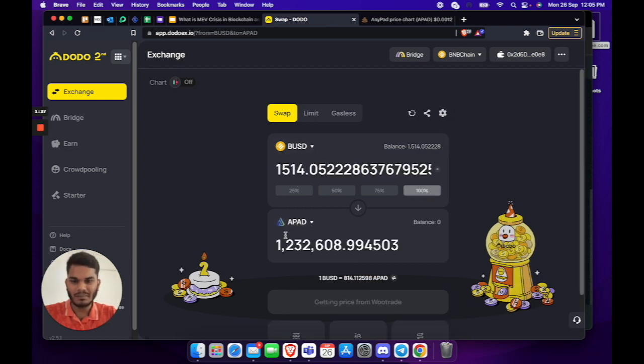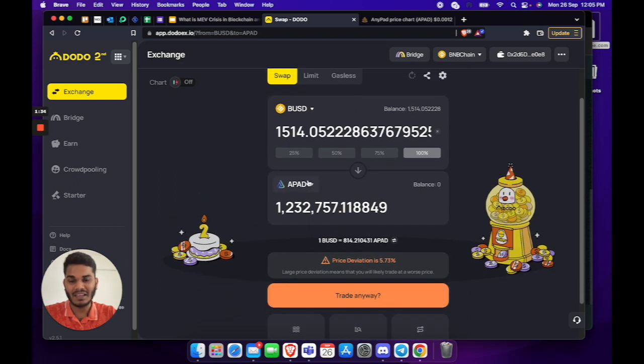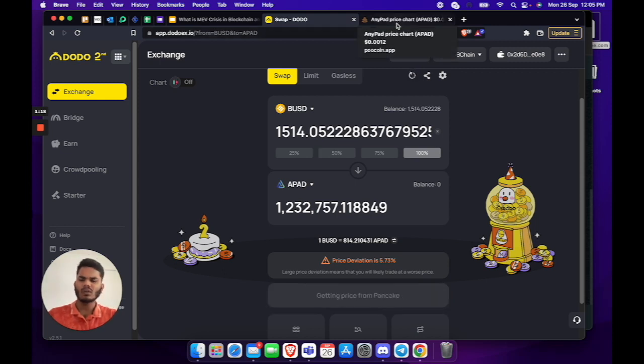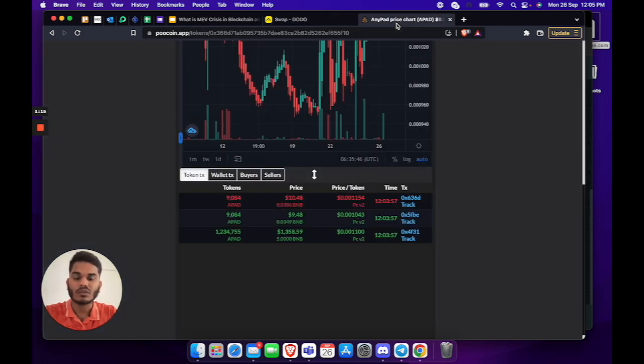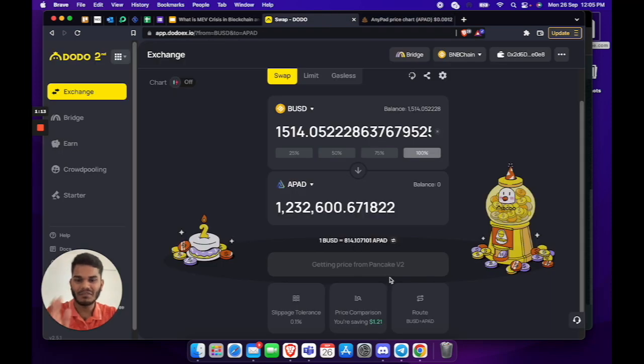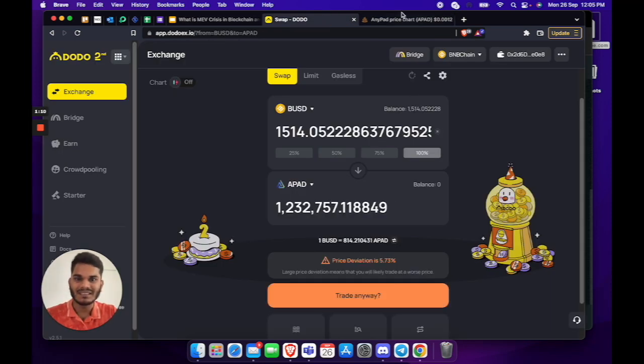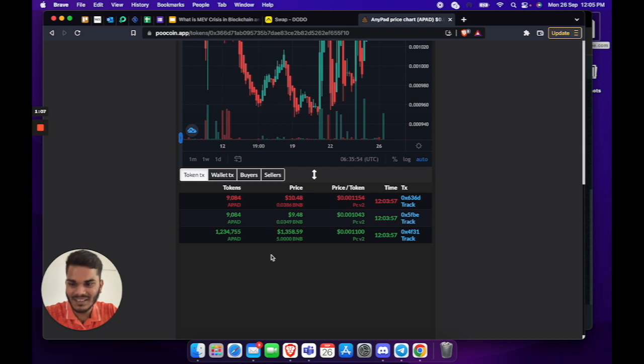Let me show how many tokens I can actually buy right now, which is 1.23 million. So around 120 to 130k AnyPad tokens was the deviation. It will cost you more than 10% in this case. If I buy now at this price, the bot will sell all these tokens right away, and I'll go straight into a 10% loss.